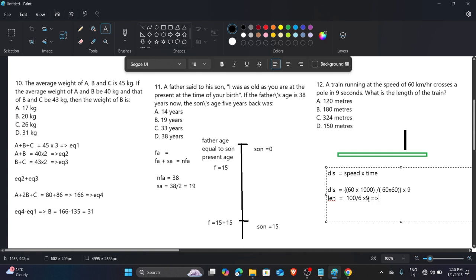So the answer is 100 divided by 2 multiplied by 3, so 50. We get 50 multiplied by 3. So 50 into 3 is 150 meters. This is the answer, and this is option D. Option D is correct for this.